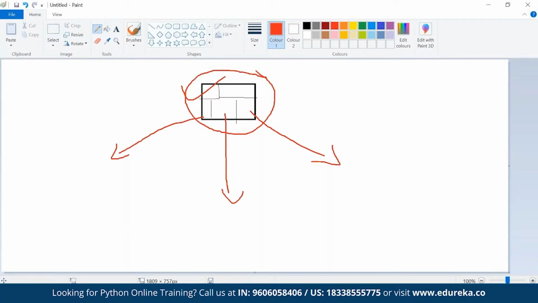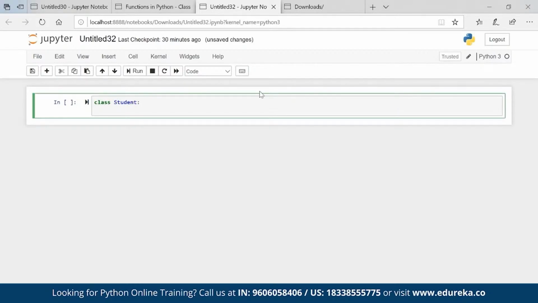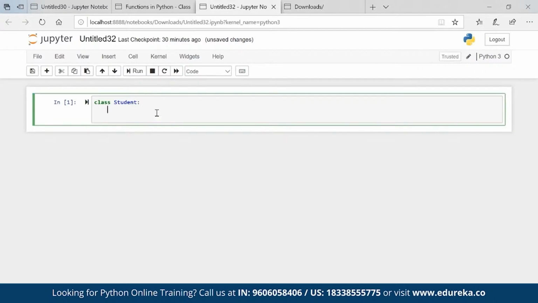Okay. So now let's try to create a class here. To create a class, we have a command called class. Let me take one example first and try to help you understand that. So we are creating a class called student, right? The syntax for creating a class is class, then Student, and we prefer to go with a capital letter. Obviously, the class will be created either way, but programmatically, we prefer to go with a capital letter.